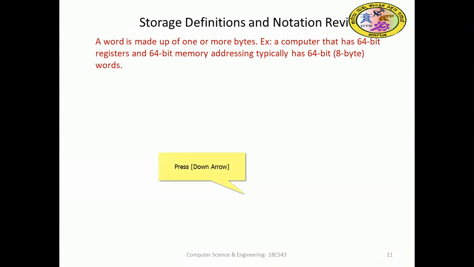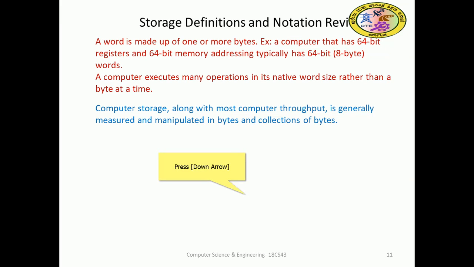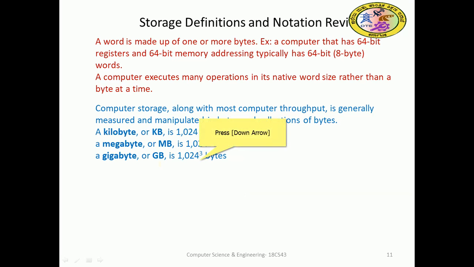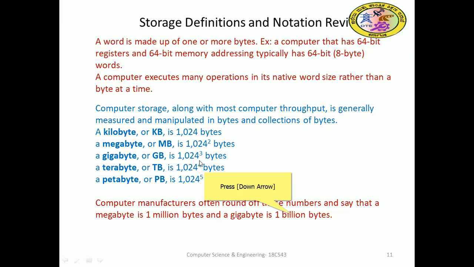Storage definitions and notations we have seen, I think. Storage notations are very big. A 64-bit computer has 64-bit memory, with many operations on its native word size rather than bytes. So 1 kilobyte is equal to 1024 bytes, 1 MB is 1024 KB, 1 GB is 1024 MB, 1 TB is 1024 GB, and a petabyte is 1024 terabytes.